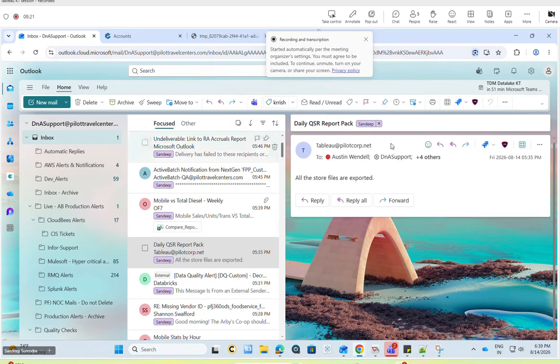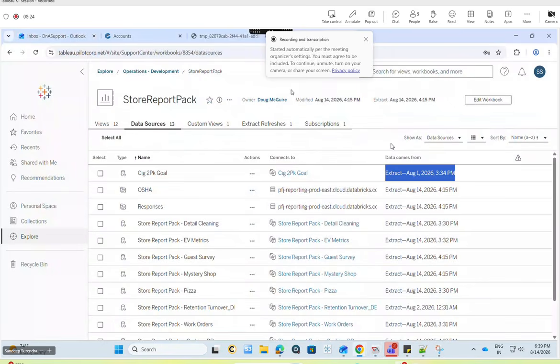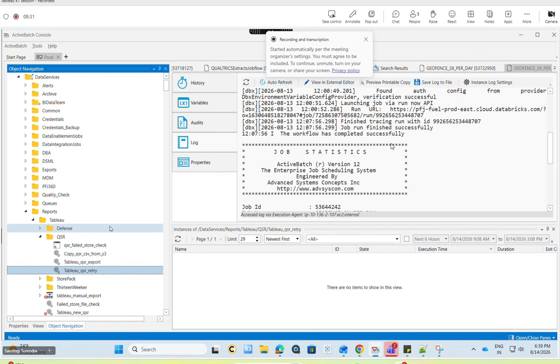This is the Tableau server issue, clearly, on QSN and store pack. For that, we will trigger the job.